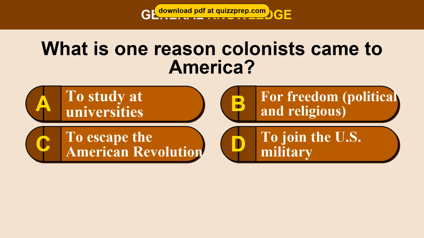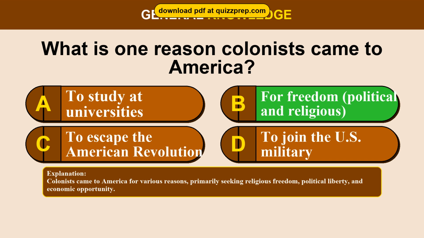What is one reason colonists came to America? Option A, to study at universities. Option B, for freedom, political and religious. Option C, to escape the American Revolution. Option D, to join the U.S. military. The correct answer is option B, for freedom, political and religious. Colonists came to America for various reasons, primarily seeking religious freedom, political liberty, and economic opportunity.